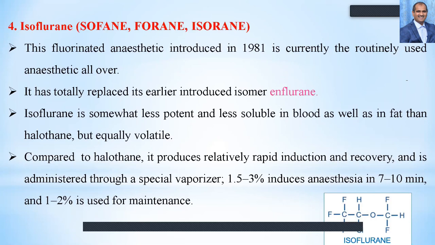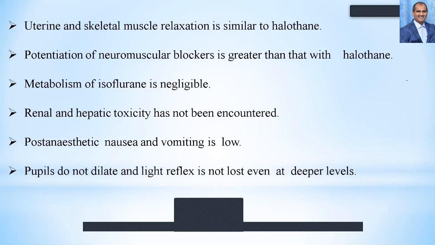1.5 to 3% induces anesthesia within a very short time of 7 to 10 minutes, and 1 to 2% is used for maintenance. Uterine and skeletal muscle relaxation is very similar to that of halothane. It is going to relax, and potentiation of the neuromuscular blocker is greater than with halothane. The metabolism of isoflurane is very negligible. Renal and hepatic toxicity is not encountered. Nausea and vomiting are low, pupils do not dilate, and the light reflex is not lost even after deep levels.